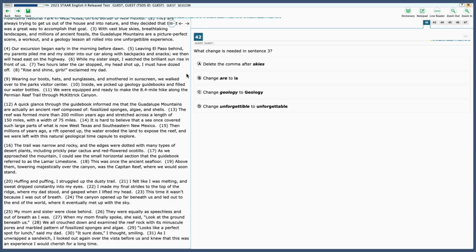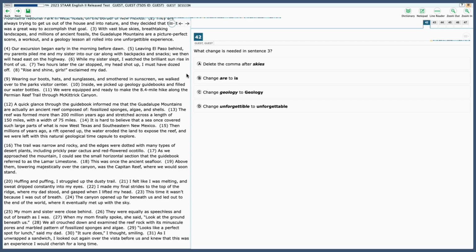A quick glance through the guidebook informed me that the Guadalupe Mountains are actually an ancient reef composed of fossilized sponges, algae, and shells. The reef was formed more than 200 million years ago and stretched across a length of 150 miles with a width of 75 miles.